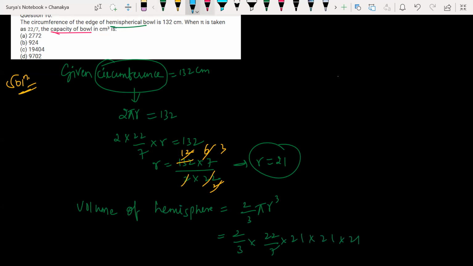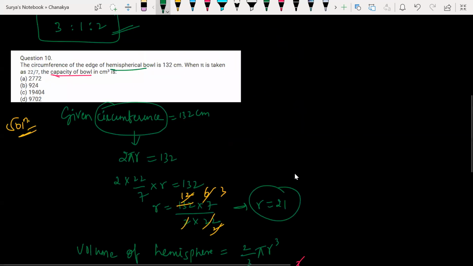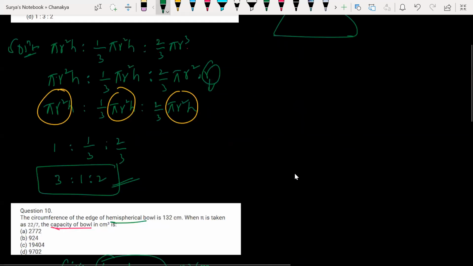Very simple, isn't it? 7 1 7, 3 3 3 will get cancelled. So you will get a very big number here. So let me tell you the shortcut to identify the answer quickly. Look at it here. Multiply unit digit 1 into 1, 1 into 4 here. So the unit digit should be 4. Which option has unit digit as 4? Option B and C. Of course, C option would be correct.